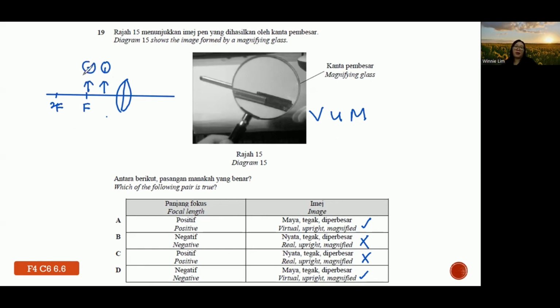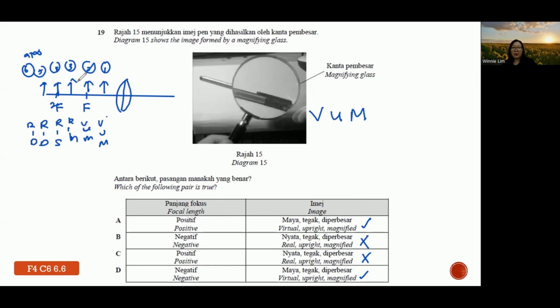Then at the focus point, case 2. Then between, case 3. Then 4, then 5 more than 2F. And lastly, at infinity is case 6. Then your characteristics are: real, real, real, same size, then real, diminished. So this is a very easy concept to capture.